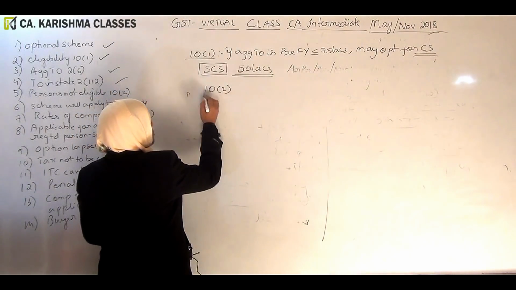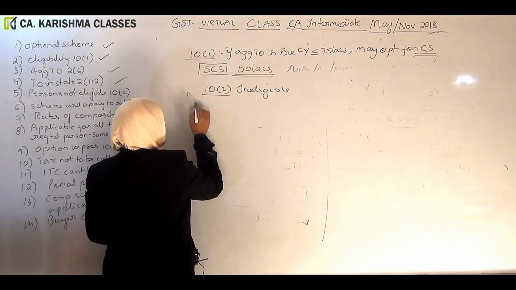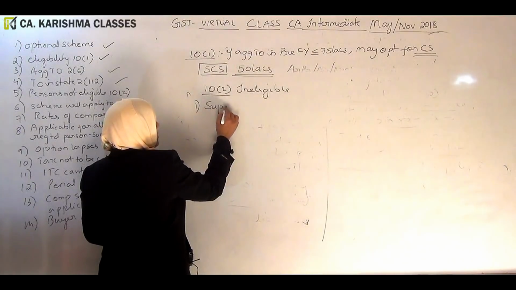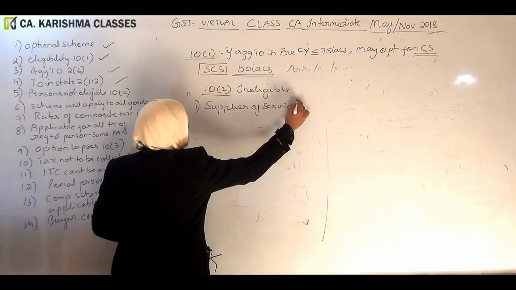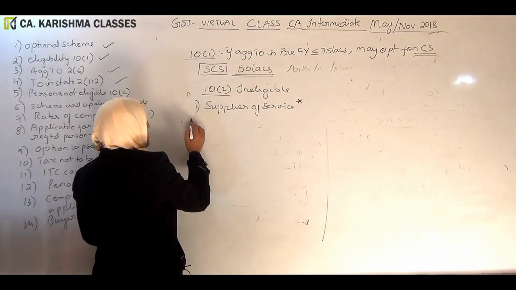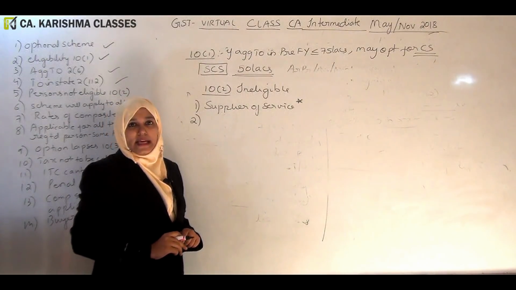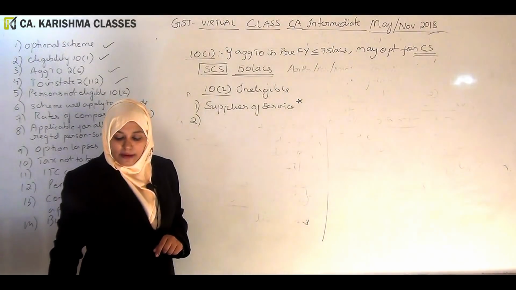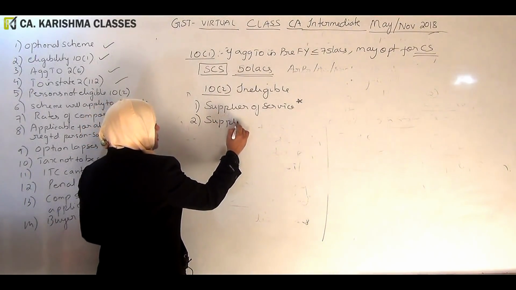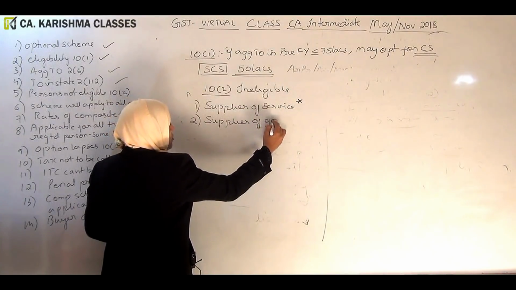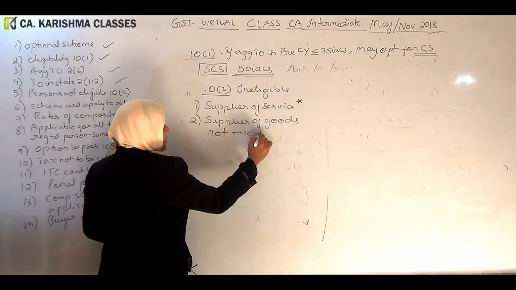Section 10 subsection 2, the ineligible list. Supplier of service. Okay, this comes with some note. A person who is a supplier of goods which are not taxable under GST.